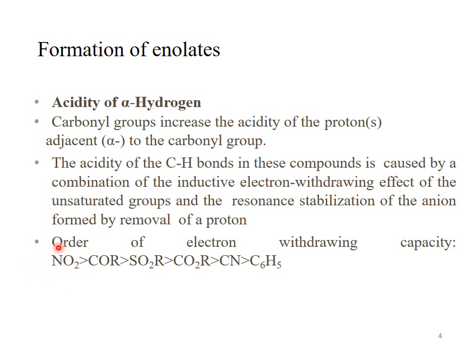Here is the list of the groups which are arranged in decreasing order of their electron withdrawing nature. The nitro group is the most electron withdrawing group, and the keto group COR is less electron withdrawing than the nitro group, and the phenyl is the least electron withdrawing group.